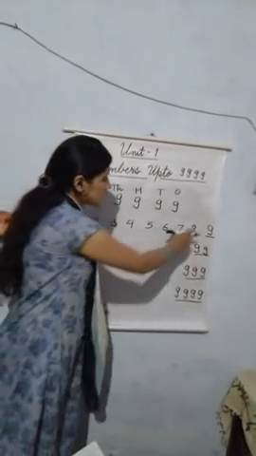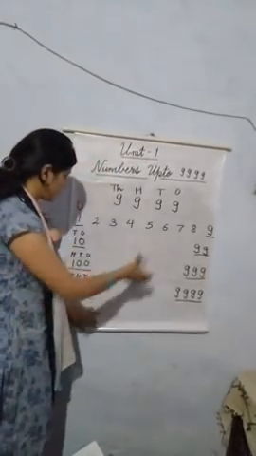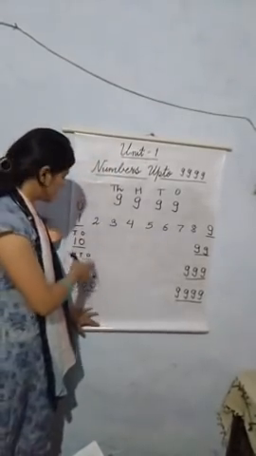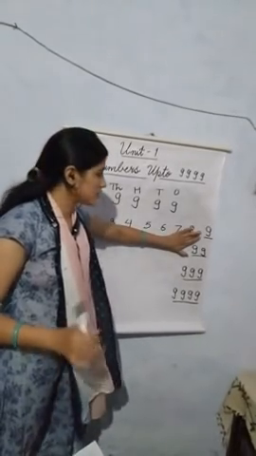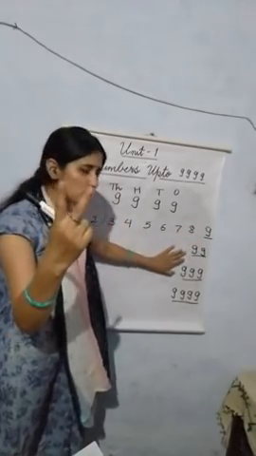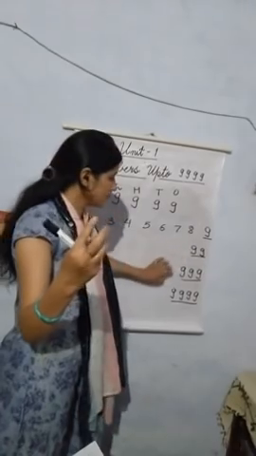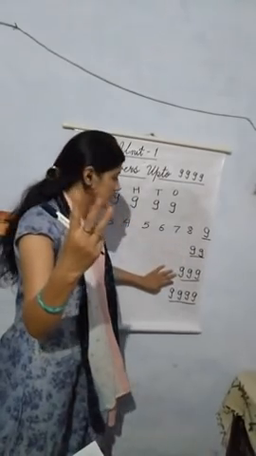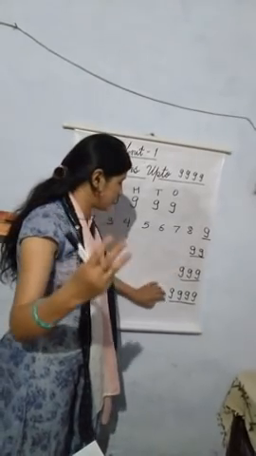Now students, you must have noticed the sequence of the greatest numbers of the given digits and the smallest number of the digits. See, greatest 1-digit number is 1 times 9, 9. Greatest 2-digit number is 99, 2 times 9, 99. Greatest 3-digit number is 999, 3 times 9, 999.